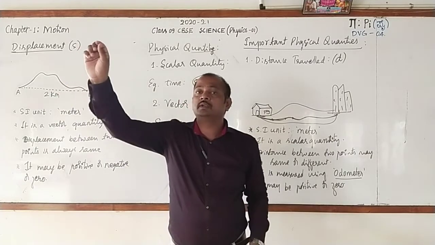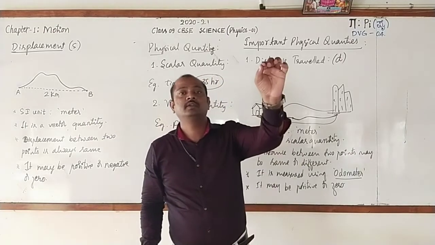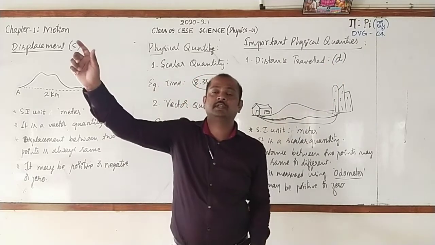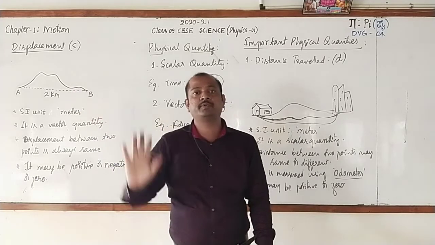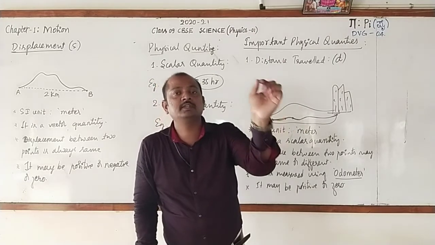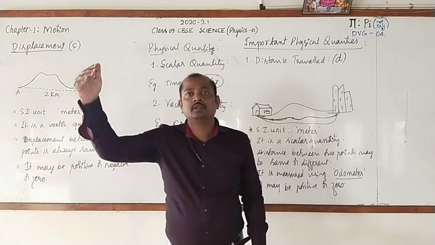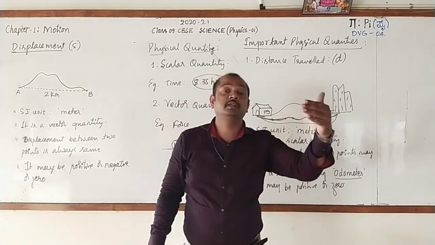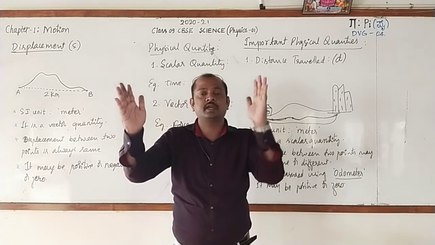Second one, in distance, it may be positive or 0, whereas displacement may be positive, negative or 0. Next, in case of distance, the distance between 2 points may be the same or different, whereas the displacement between 2 points is always the same. Then distance is a scalar quantity. Displacement is a vector quantity. So these are the differences between distance and displacement.